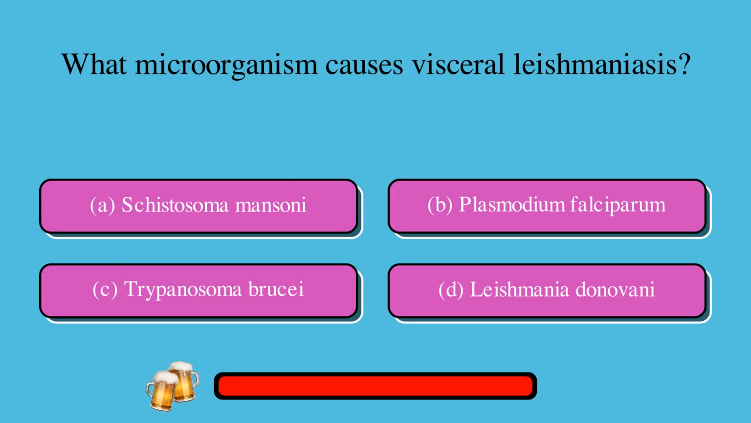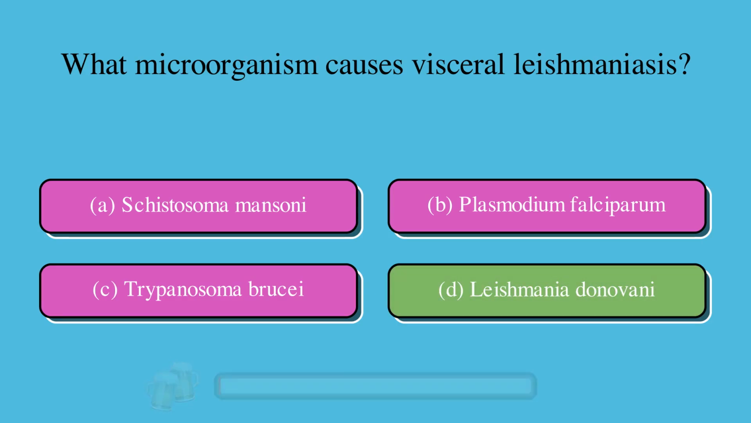What microorganism causes visceral leishmaniasis? A, Schistosoma mansoni, or B, Plasmodium falciparum, or C, Trypanosoma brucei, or D, Leishmania donovani? The correct answer is D, Leishmania donovani.